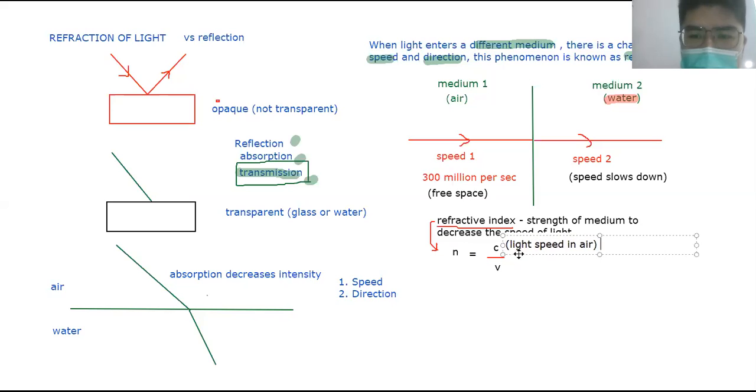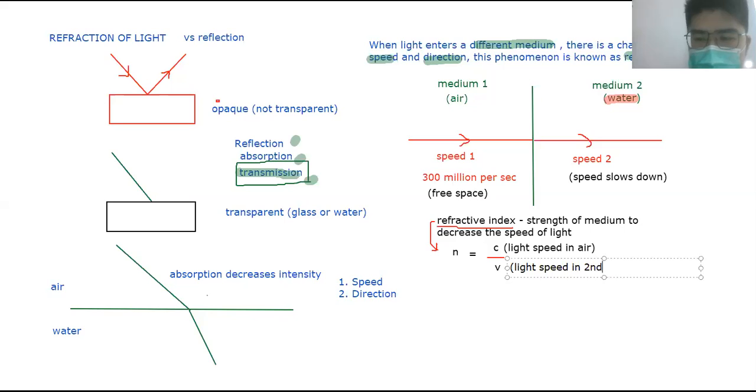You might want to take this down because it is not in your textbook. It's an extra part, but just a small part. V is the light speed in the second medium, any medium that the light enters from air. Okay. Now, example.